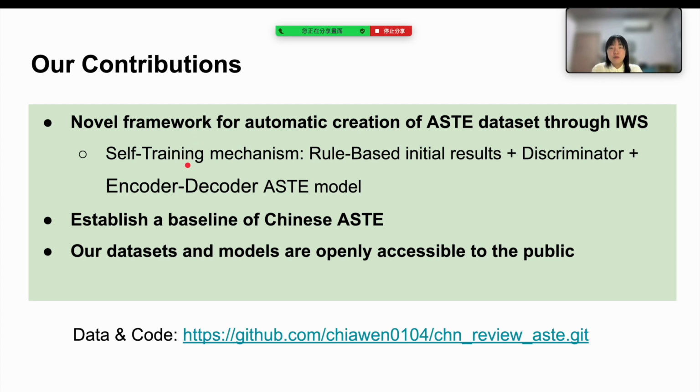In conclusion, we have introduced a new framework called IWS for automatically constructing a Chinese ASTE dataset. IWS applies the self-training mechanism with a rule-based system and discriminator and the encoder-decoder ST model. Additionally, we have established a baseline of the Chinese ASTE task. Lastly, our datasets and models are openly accessible to the public. Here is our GitHub repo for public access.